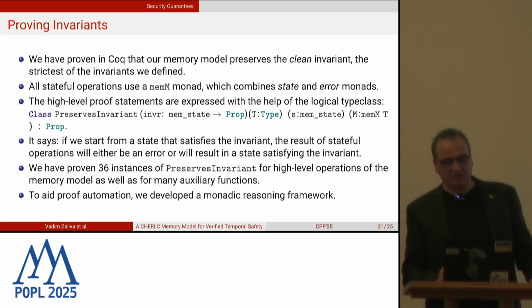I didn't include the full definition here, but the definition says that if we start from a state which satisfies the invariant, the result of a stateful operation will either be an error or will result in a state satisfying the invariant. We have proven 36 instances of preserves invariant for high-level operations of the memory model, as well as for many auxiliary functions. To aid proof automation, we developed a monadic reasoning framework. More about this in the paper.